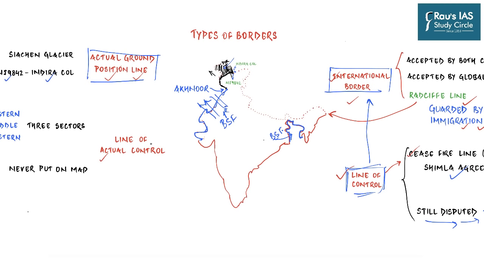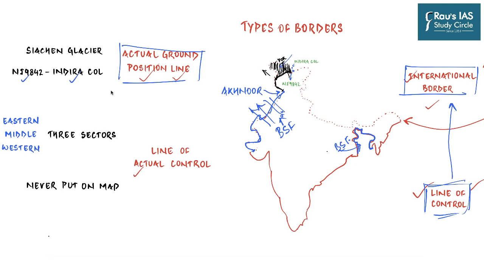And so we are left with only one kind of border, and that is the line of actual control, which is used to refer to the disputed border which we share with China. We have discussed the line of control, which has been delineated on a map and signed by both the armies. But in the case of the line of actual control, it has never been put on a map.